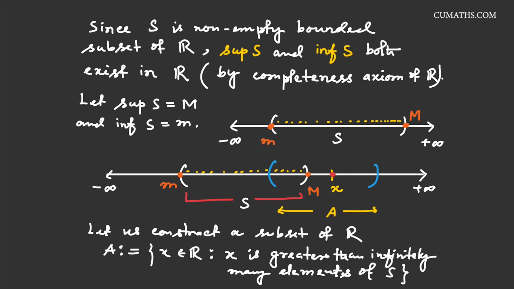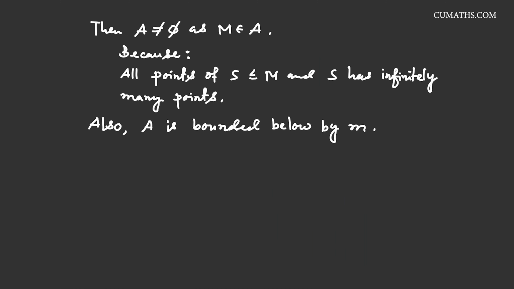We claim that A is non-empty because here we see that capital M is greater than infinitely many elements of S, as this is the supremum of the set S. At least capital M belongs to the set A, so A is non-empty. Now we also see that small m is the least upper bound of the set S, so we claim that A is bounded below by small m. So we have to write all this information.